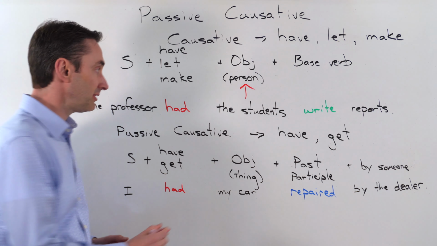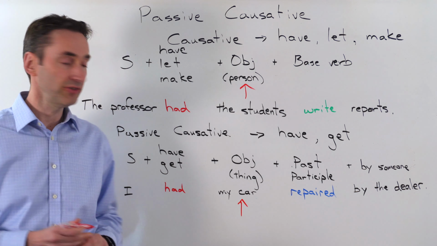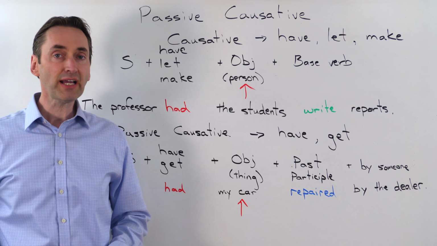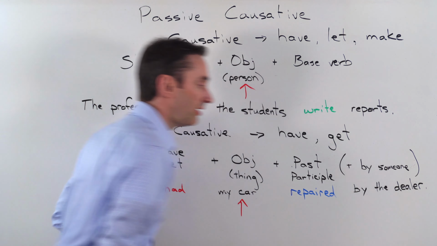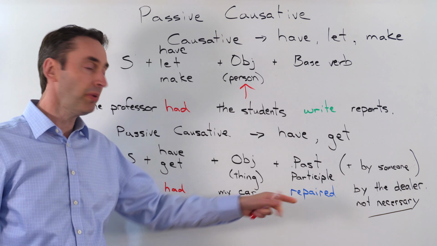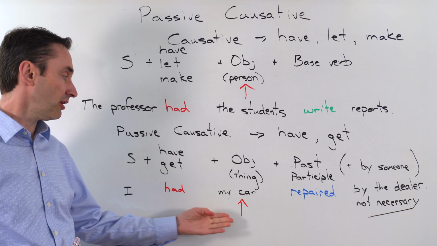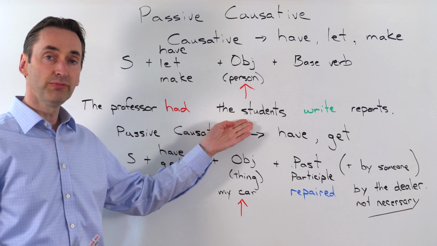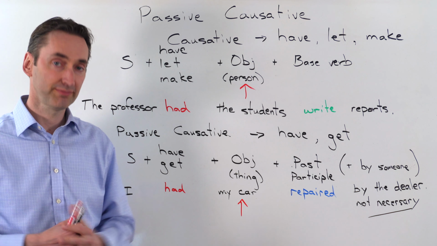In the passive causative, the car is the focus, not the person who did it. In fact, this part of the sentence is not necessary. And this can be left out. So I had my car repaired is also okay. So the passive causative focuses on the thing. The causative focuses on who. Is the difference between these two sentences, these two forms.